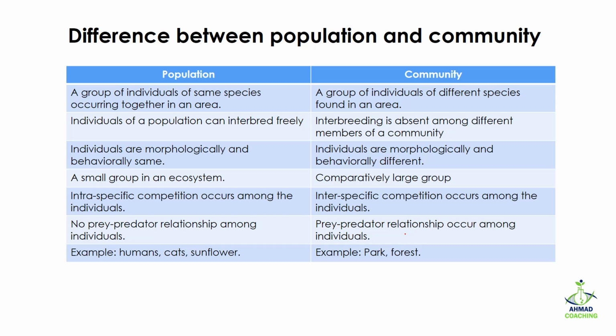If we talk about examples of population, we have humans, cats, sunflowers, horse, dog, any one species. If you are considering one species, it means you are talking about the population. But in case of community, we can talk about a park. In the park we have plants, we have cat, we have insects, we have centipedes, caterpillar, so it is a community. Similarly, if we talk about a forest, in the forest we have bear, we have wolf, we have fish, we have trees, different species of trees. That is why it is a community.